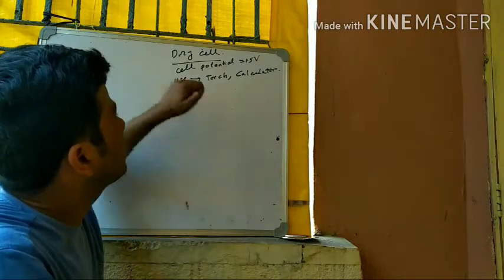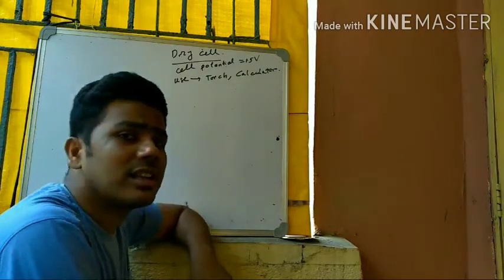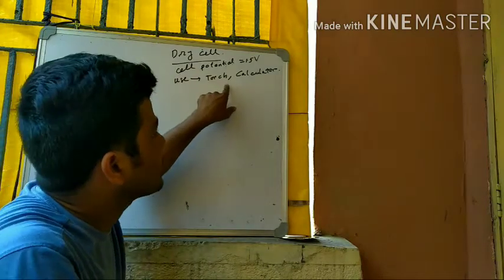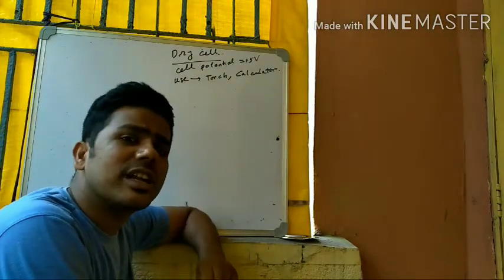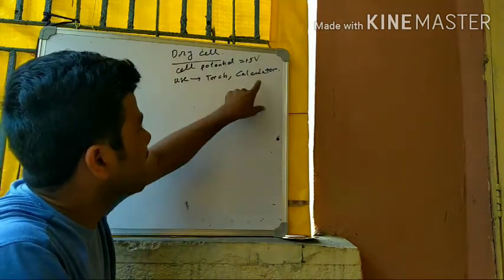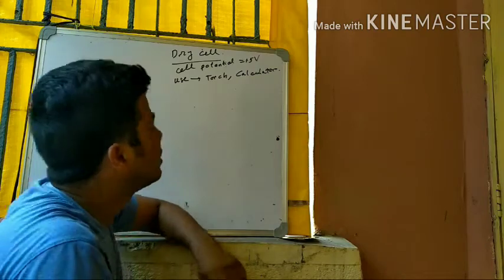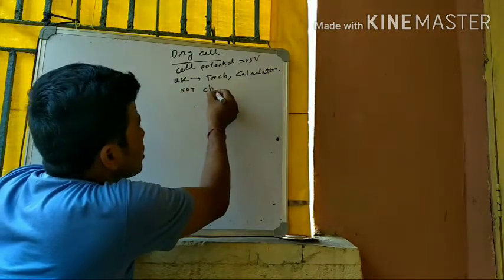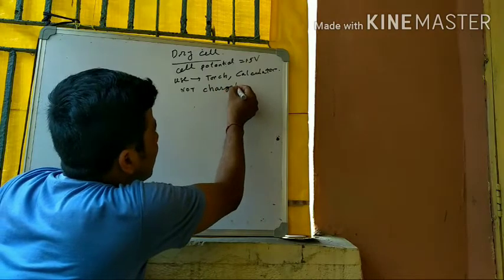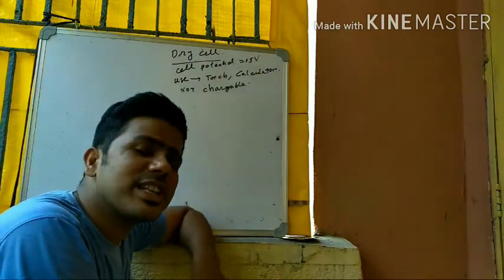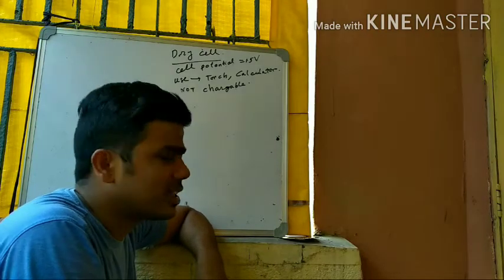So dry cells are mainly used in torches, calculators, transistors, etc. And dry cells are not chargeable, so they are considered primary batteries.